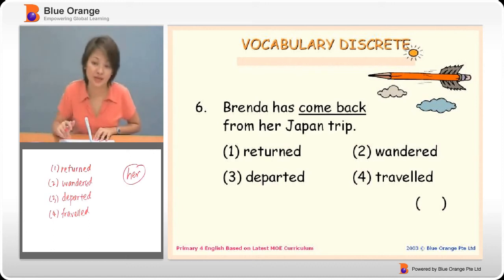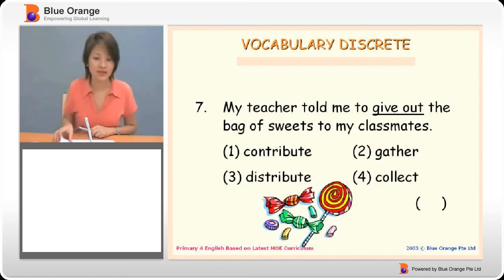Okay, looking at it, the best option will be number 1. Okay, because come back means to return. To return means to come back from somewhere far. So the option will be number 1. Brenda has returned from her Japan trip. Let's now look at question 7.